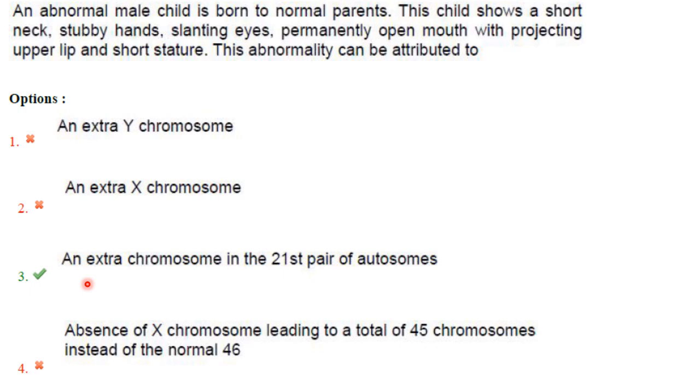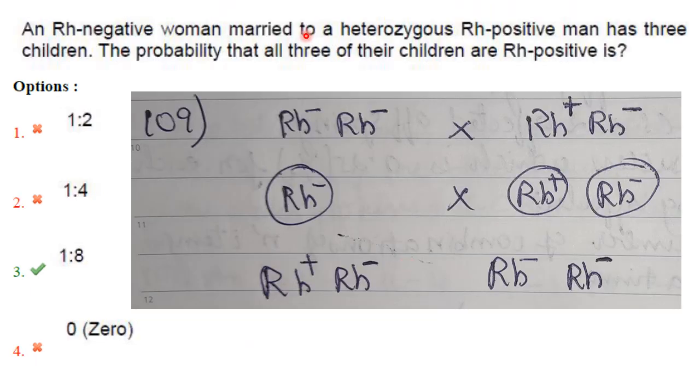So this is due to an extra chromosome in the 21st pair of autosomes. So that is a Down syndrome condition. Answer is option. Then next one.